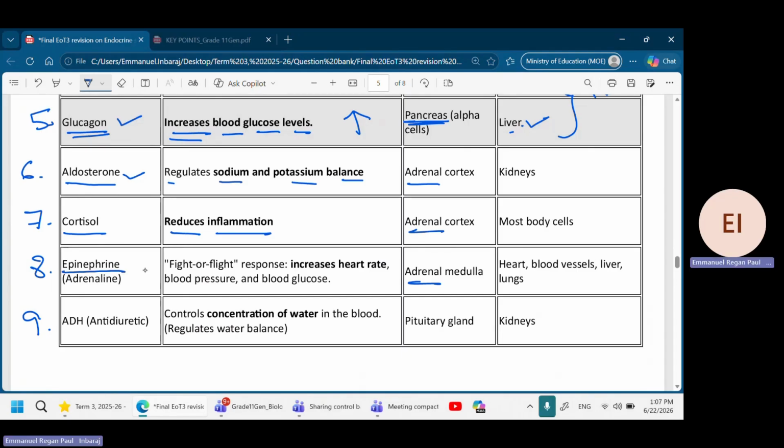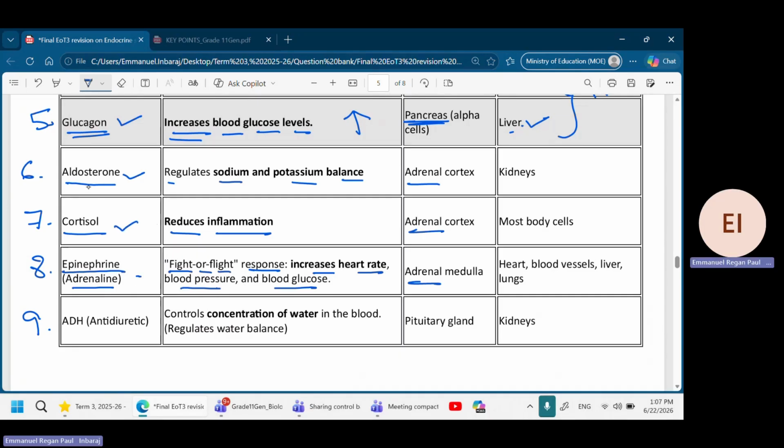Then epinephrine, this is easy. This is also called adrenaline. You know this, adrenaline or epinephrine. It is released during the fight or flight response. So what will it do? It will increase your heart rate, blood pressure, and blood glucose. So epinephrine is released when you want to fight or when you run away from a situation. The adrenaline will be very active, will be secreted. So these are the three hormones for it.